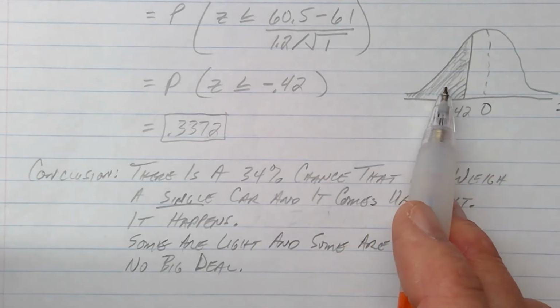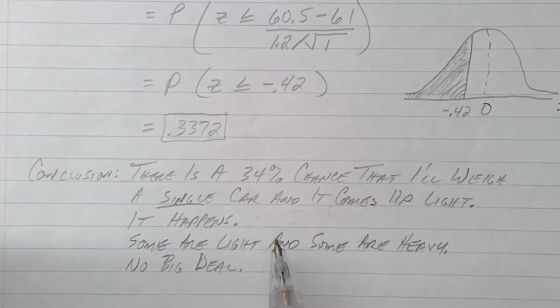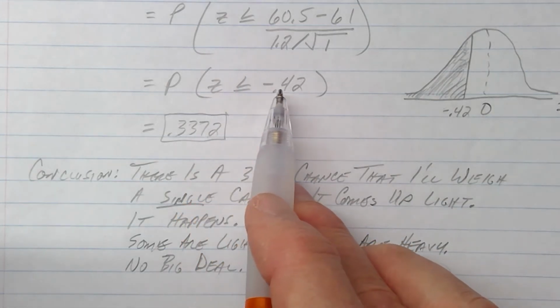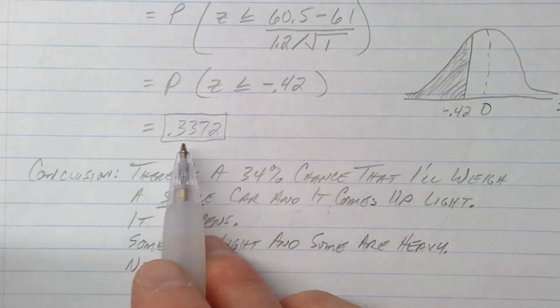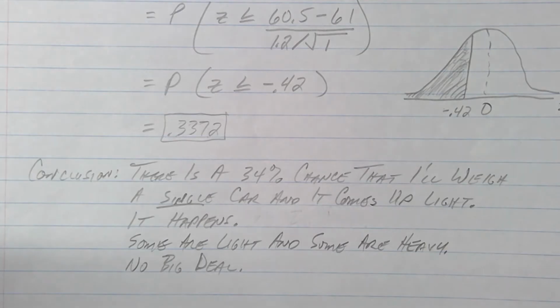All right. It was kind of expected that one car would be a little light, or even a little heavy. We were calculating the probability that a single car comes up light, and it worked out to pretty high. We had about a 34% chance that a single car would come up light. That was probably going to happen anyway. We're not going to panic yet. We're not going to accuse anybody of cheating us or loading the cars light yet.